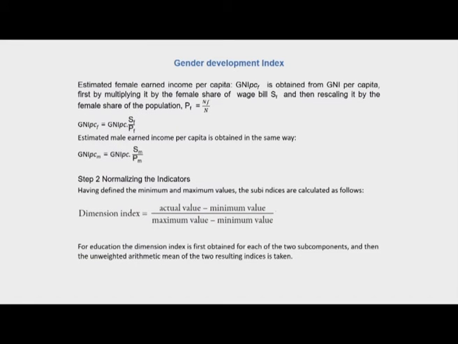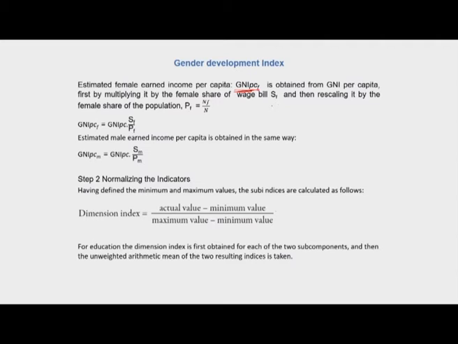And then we also calculate the estimated female earned income per capita. So note that this is GNI per capita, but only for females. So far, till 1995, the GNI estimates were gender neutral. So it was only a single estimate without making allowances for the share of the female economically active population in the total wage bill. So for the first time in terms of measurements we are moving towards the GNI per capita for females, or the female share in the total wage bill of the entire population. This is one of its kind.